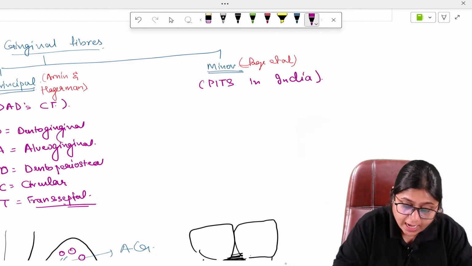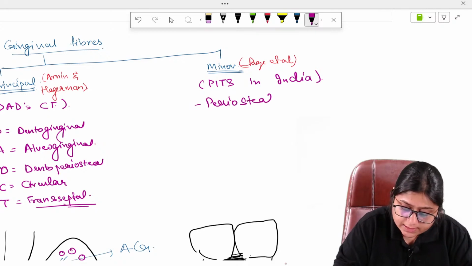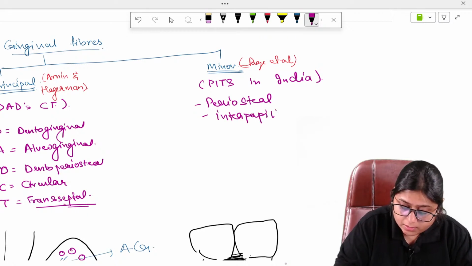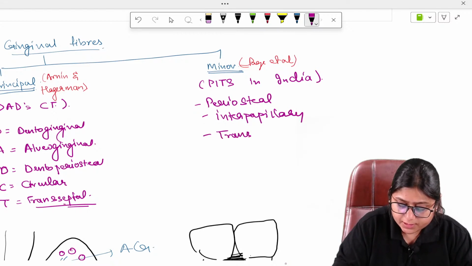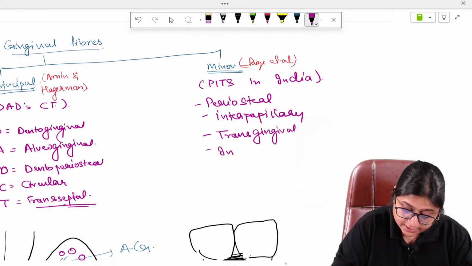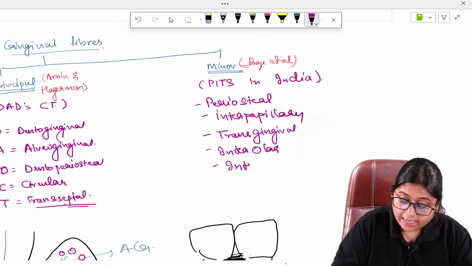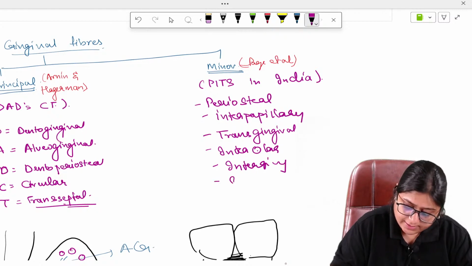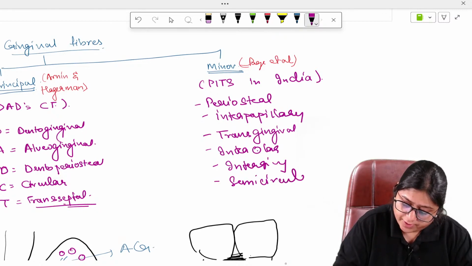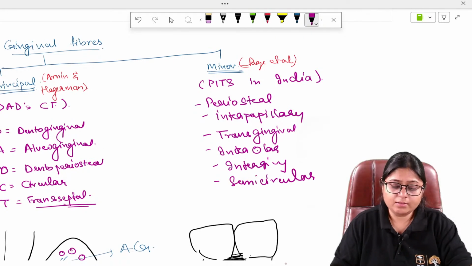So the minor fibers are periosteal fibers, then interpapillary fibers, then transgingival fibers, then intercircular fibers, intergingival fibers, and semicircular fibers. So only the name is important. These are not that important fibers to remember.